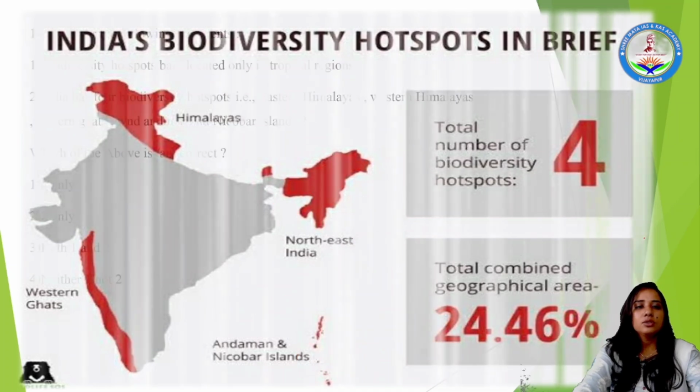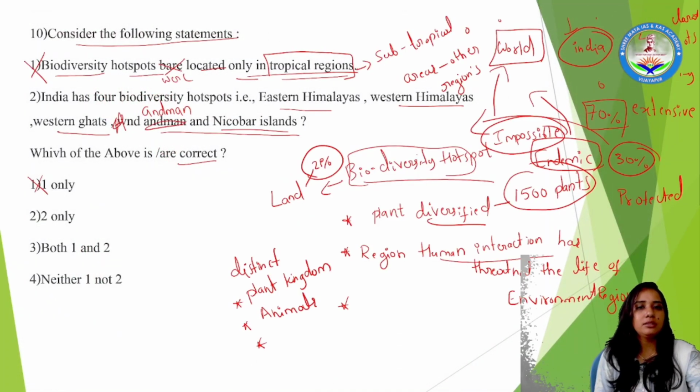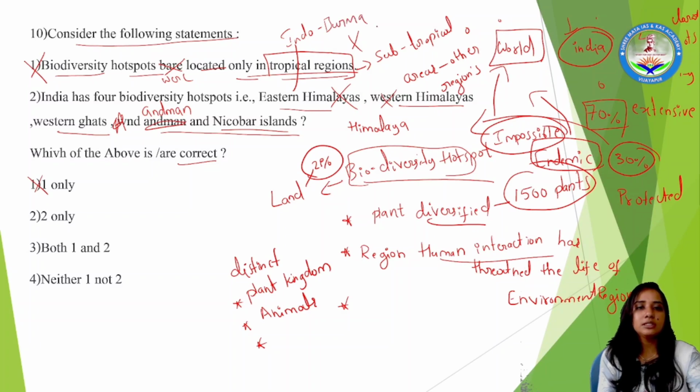Right? So which options might be correct? See here, tropical and subtropical regions, no. Here Eastern Himalaya and Western Himalayas are segregated, no. Instead, these are only Himalayas, not Eastern and Western Himalayas. They are Eastern Himalayas, and a different name, Indo-Burma Plate, has been given to it. So this is wrong. Along with it, Western Ghats, yes, of course, but Western Ghats include one more country.